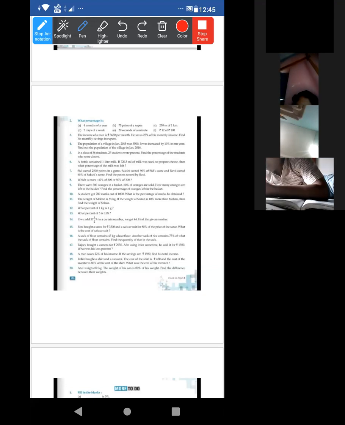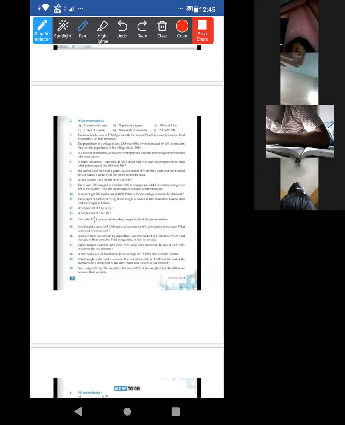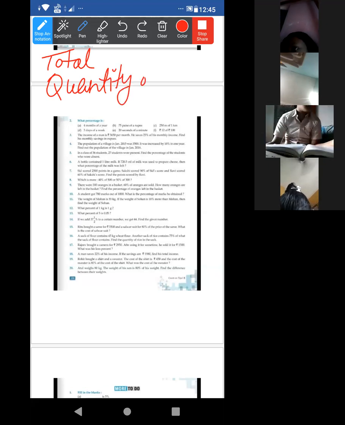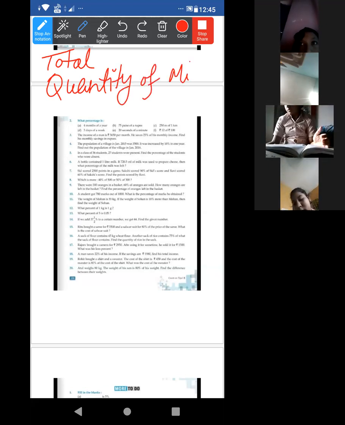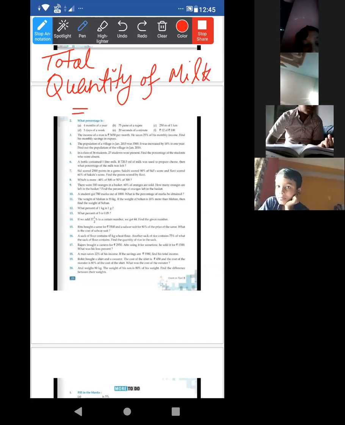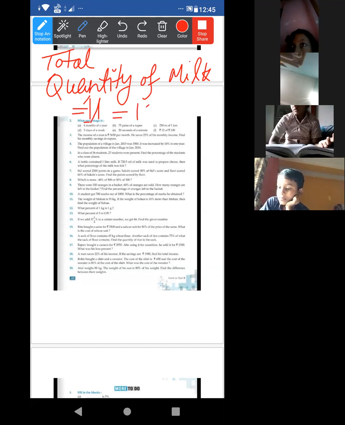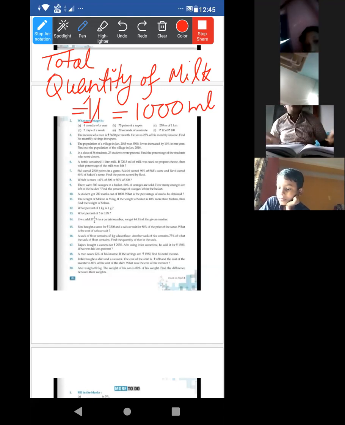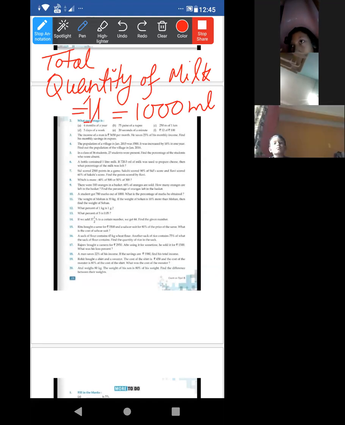So just write, total quantity of milk is equal to 1 liter. That means 1000 milliliter, yes or no? Yes, ma'am. And ma'am, I have shown the conversion at the side. Okay, no issue.